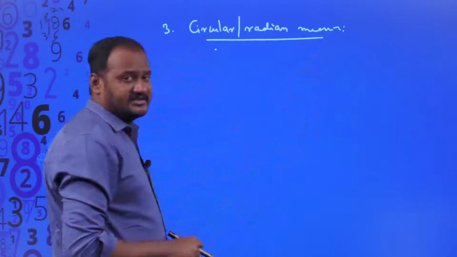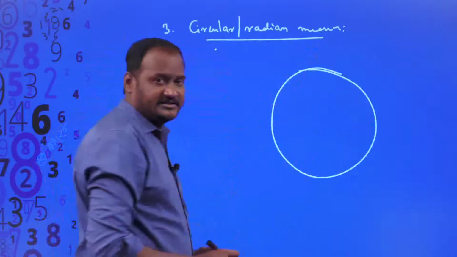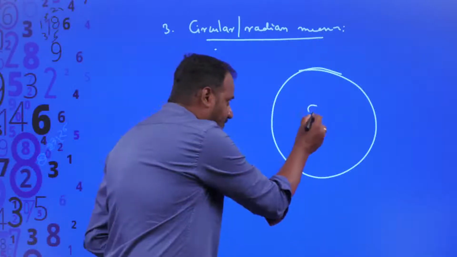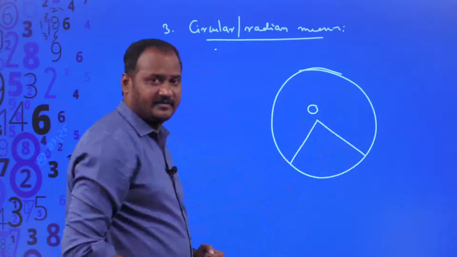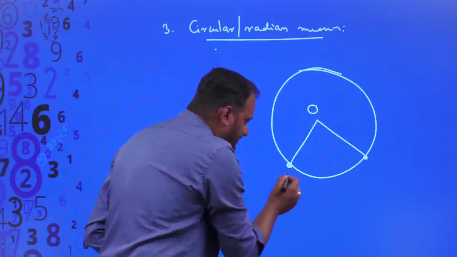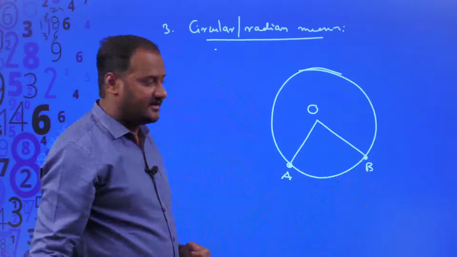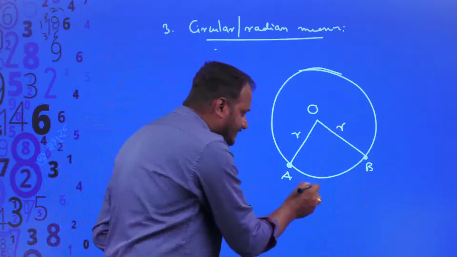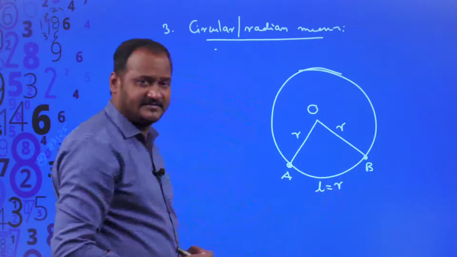Before we discuss this circular or radian measure, let us have a circle, right? And there is the center of the circle. Let it be O, and this is one radius and this is one more radius, okay? And from here to here is the length of the arc of the sector of the circle. Here this is a radius and this is also a radius.